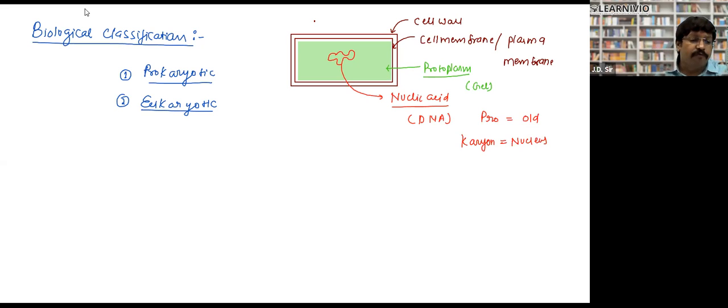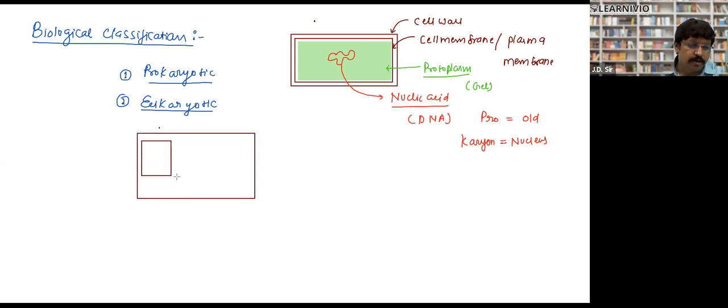After millions of years, a more advanced cell developed, and that more advanced cell was the eukaryotic cell. So what were those cells? Let me tell you. This cell also has a layer which is called the cell wall. It also has another layer, the plasma membrane. Cell wall and cell membrane were present in both prokaryote and eukaryote. It also has a gel-like structure called protoplasm. Till now, there is no difference between prokaryote and eukaryote.